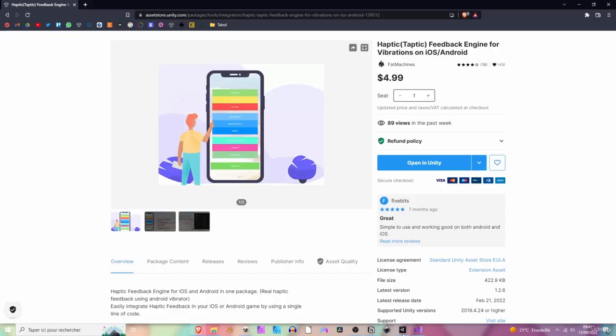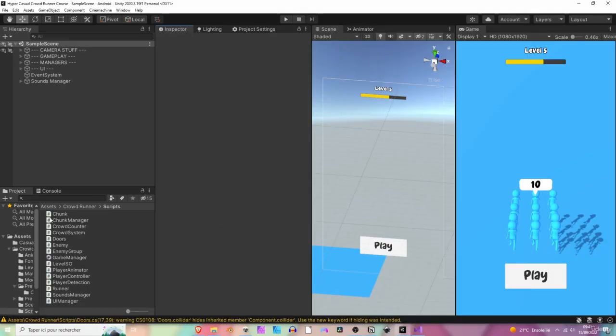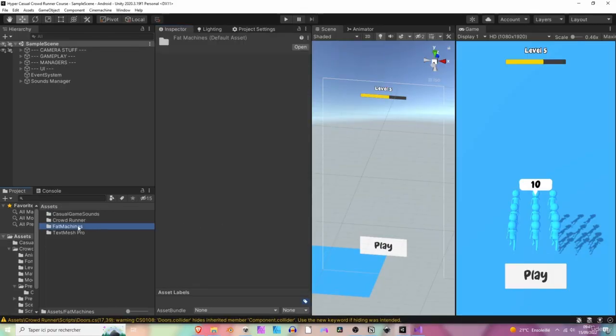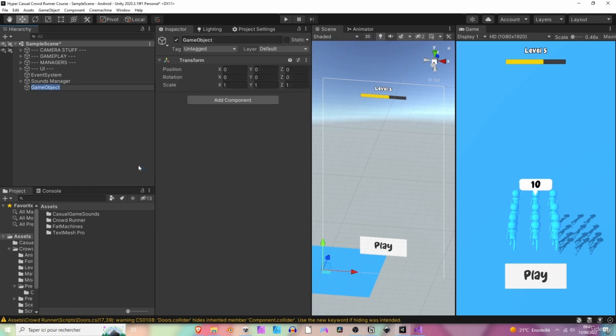So now let's go back to Unity. I've already imported the package. You can see the folder name here, Fat Machines. Then we want the phone to vibrate whenever we hit a door or whenever we lose a runner. So we can create a new game object and call it vibration manager.